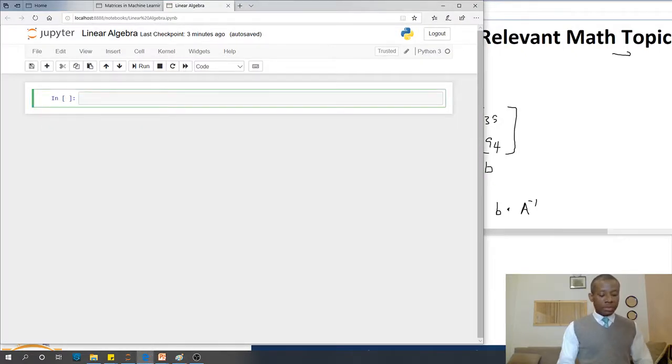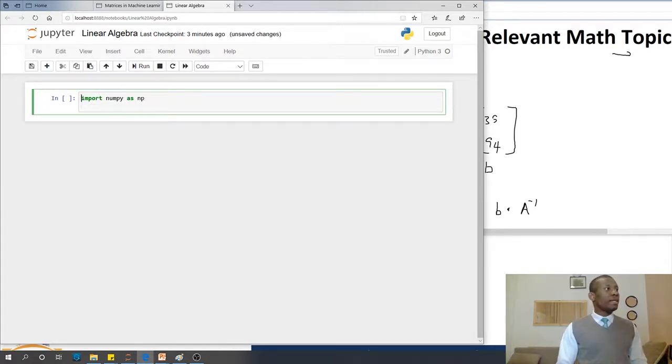So the first thing I'm going to do, I'm going to say import numpy as np. Again, I'm going to put a little comment here that says working with linear algebra.